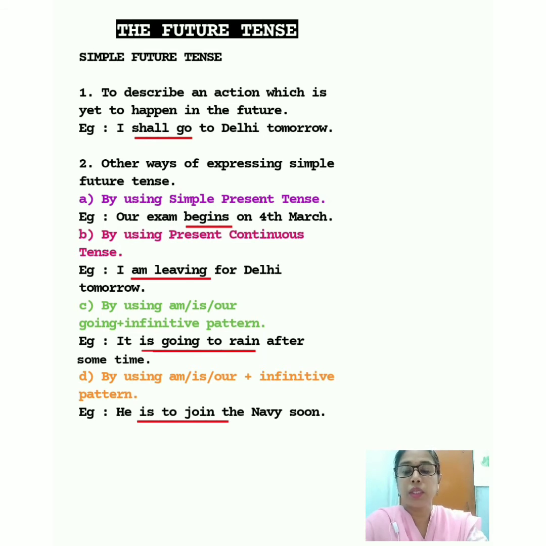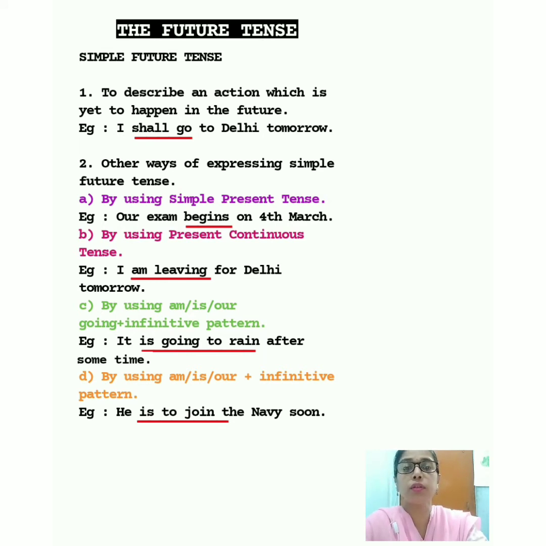Like for example, it is going to rain after some time. So here you see the pattern is going to rain. The helping verb plus going plus the infinitive pattern, to rain. Now here remember children that if the action is already decided upon, then we should use the going to pattern instead of the simple future tense.